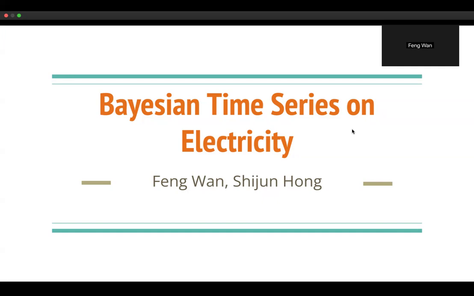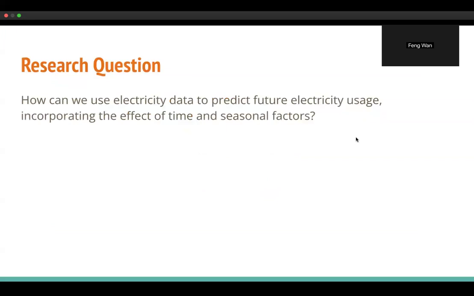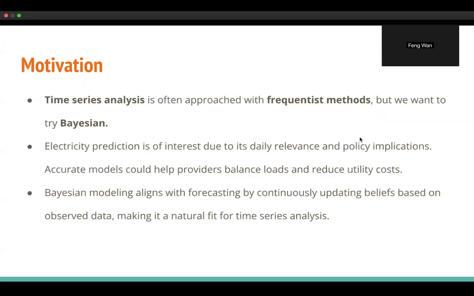So basically, our research question is to use past electricity data to predict future electricity usage. Our motivation is that our previous exposure to time series analysis was always frequentist methods, but we want to try Bayesian methods. Also, electricity prediction has significant policy implications because accurate models could help providers balance loads and reduce utility costs. And Bayesian modeling is a perfect fit for time series analysis because it continuously updates beliefs based on the observed data.